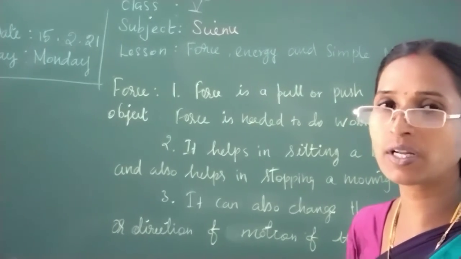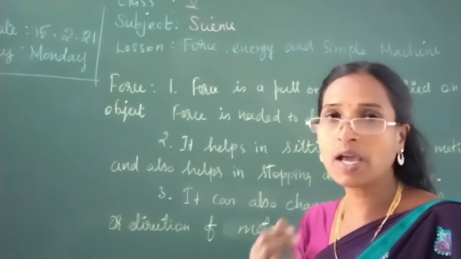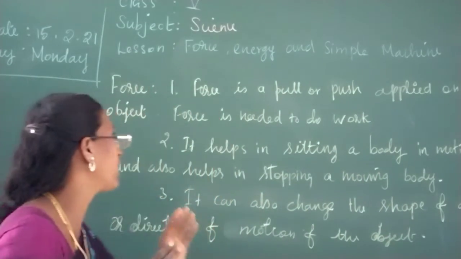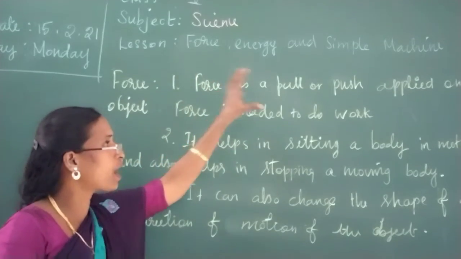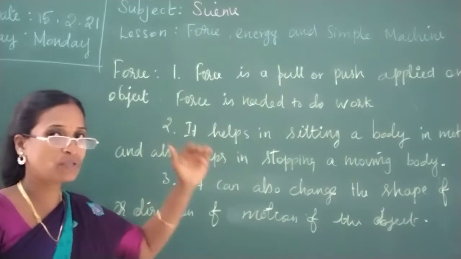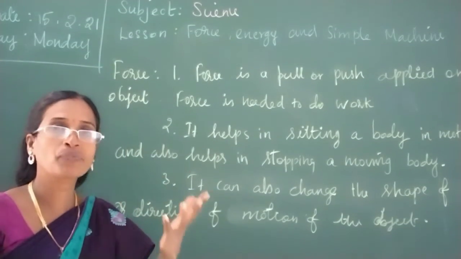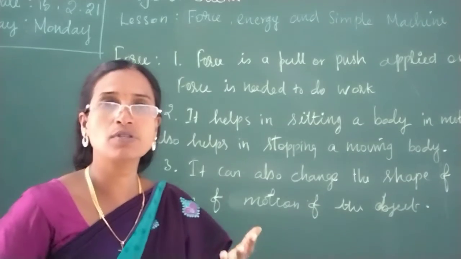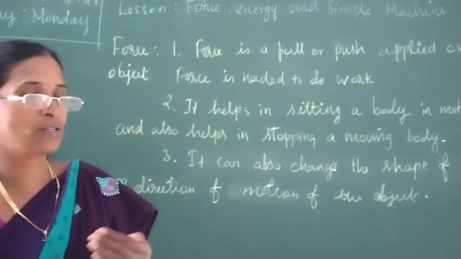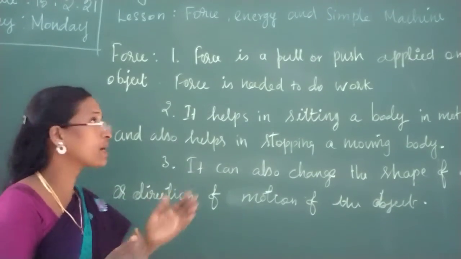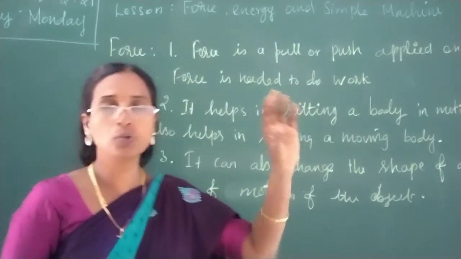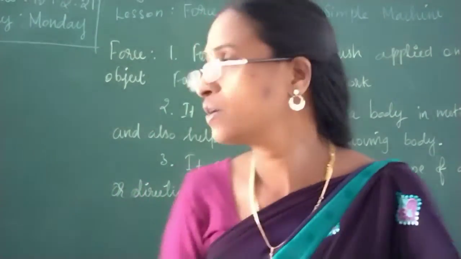It's very important. Movement of any object should happen means we want to apply force on it. Listen, children: force is a pull or push applied on an object. What happens? Motion happens. What is motion? Motion is nothing but the movement of an object. How does motion happen? By applying force. So here, force is needed to do work.